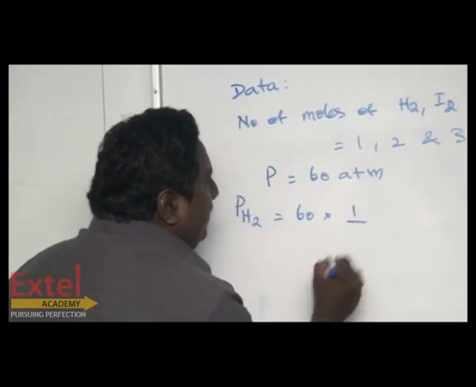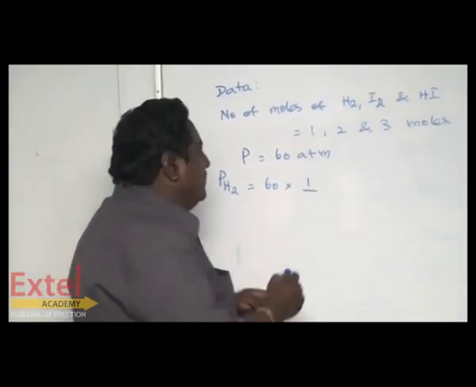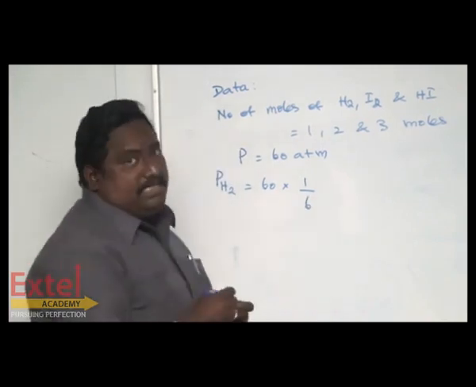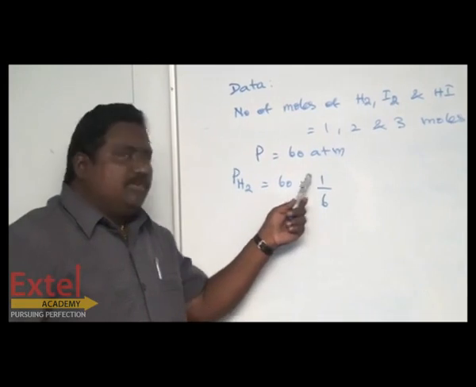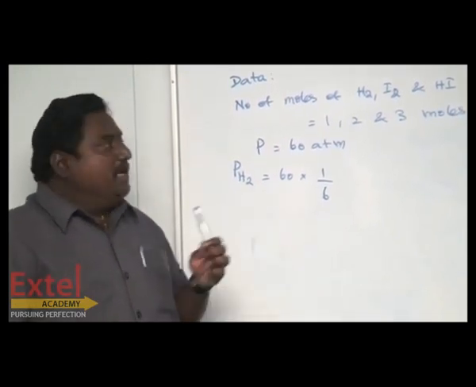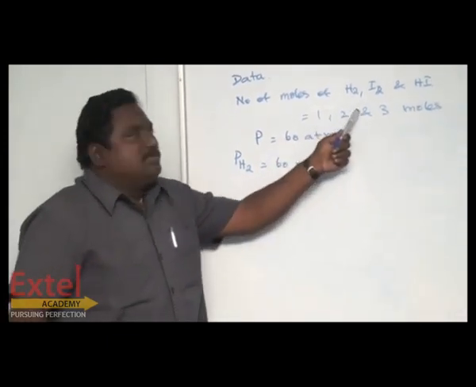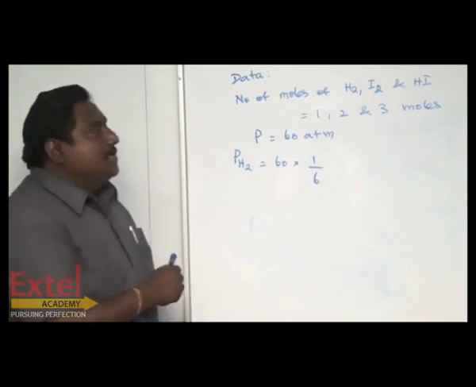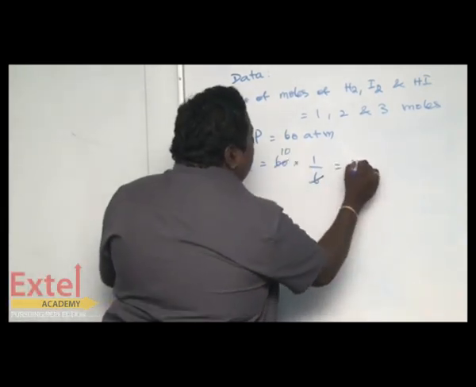So 1 by, totally how many moles? 1 plus 2 plus 3, 6 moles. Once again, partial pressure of hydrogen means total pressure into mole fraction. Total pressure 60 into number of moles of hydrogen 1, total number of moles 1 plus 2 plus 3, 6. Shall we cancel 6 and 60? So 10 atmosphere.